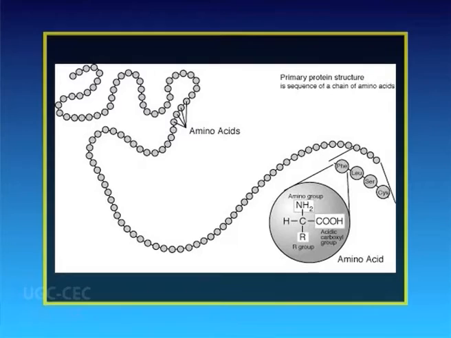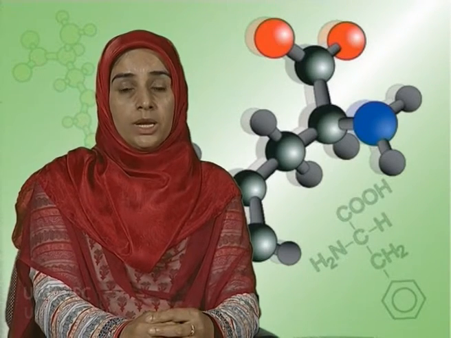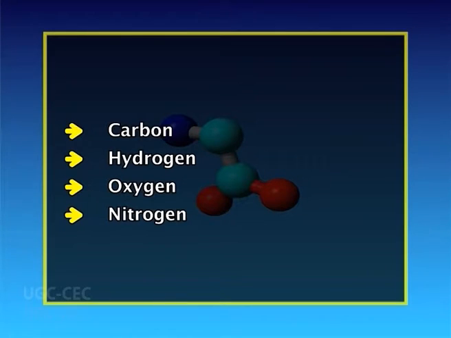First of all, what are proteins? Proteins are linear, unbranched polymers constructed from 20 standard alpha amino acids joined together via peptide bonds. For this reason, amino acids are called the building blocks of proteins. These polymers contain carbon, hydrogen, oxygen and nitrogen atoms. Sulfur atoms are usually present too.